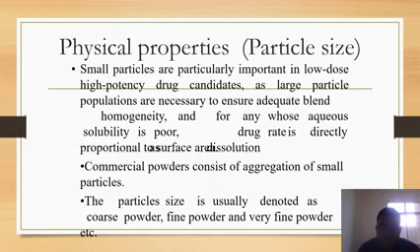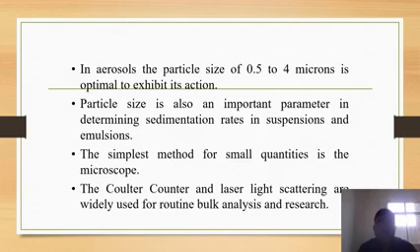Next, commercial powders consist of aggregations of small particles, and particle size is usually denoted as coarse powder, fine powder, very fine powder. So what's coarse powder? It's rough particles. And again, coming to very fine powder, we will come to know about the powder range.